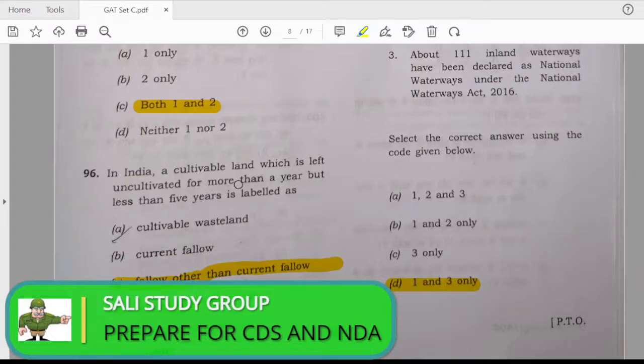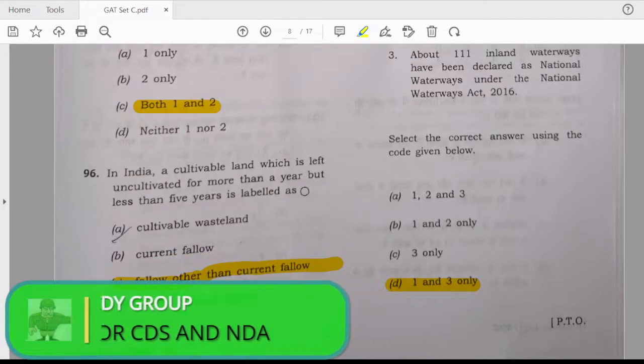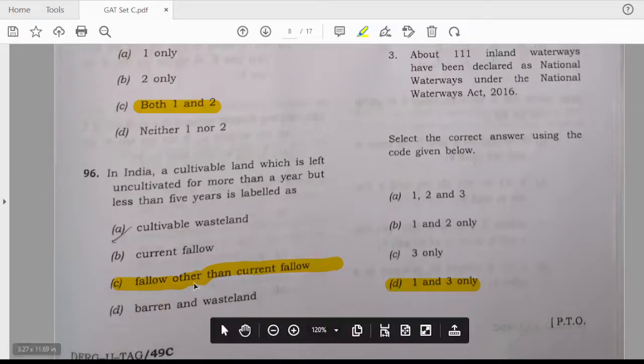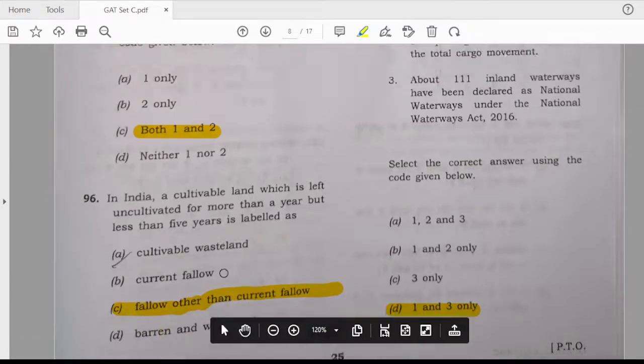In India, the cultivable land which is left uncultivated for more than a year but less than five years is labeled as C, fallow other than current fallow.